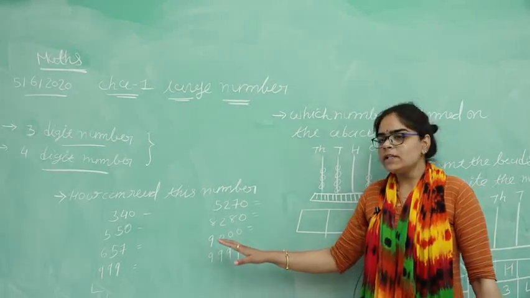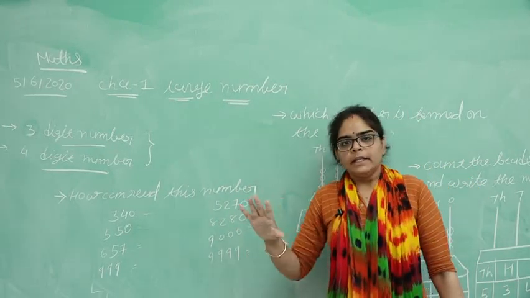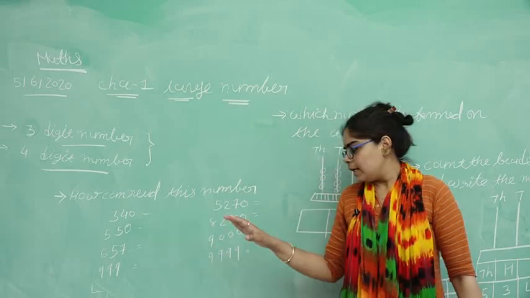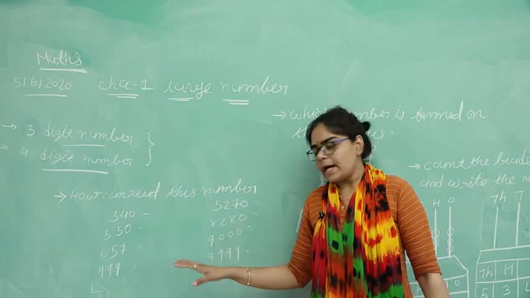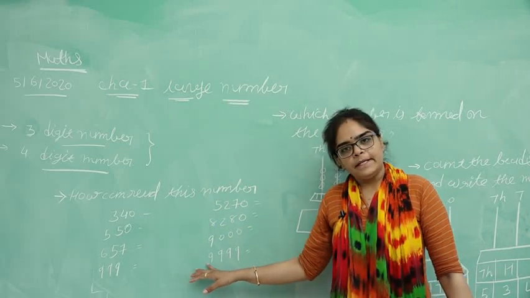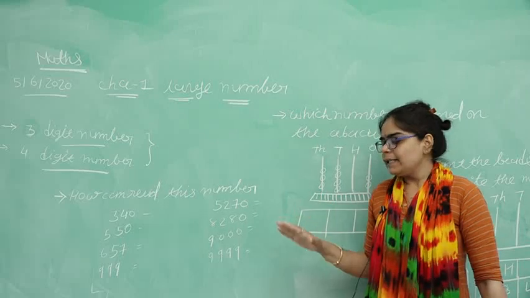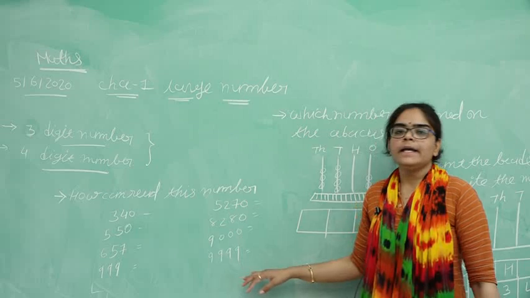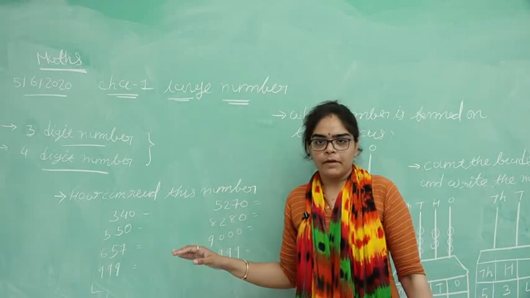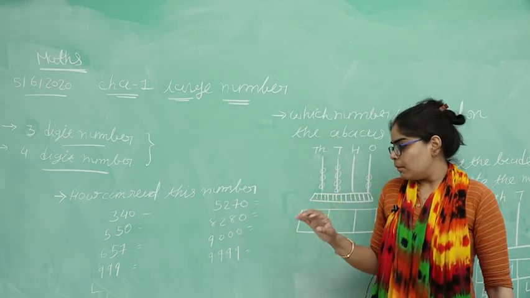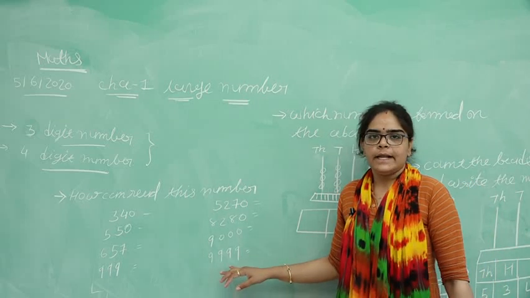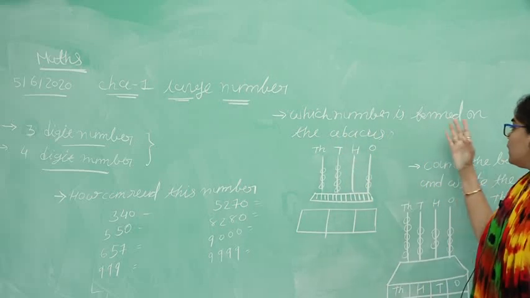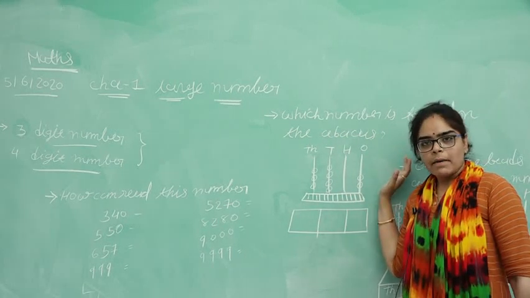Then after that 9999. Each and every digit is 9. The ones place is 9, the tens place is also 9, the hundreds place is also 9, and the thousands place is also 9. This is the biggest 4-digit number. You remember well, the biggest 4-digit number is 9999.